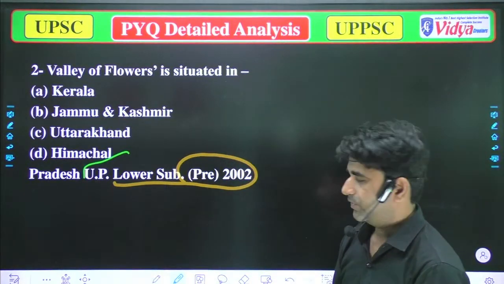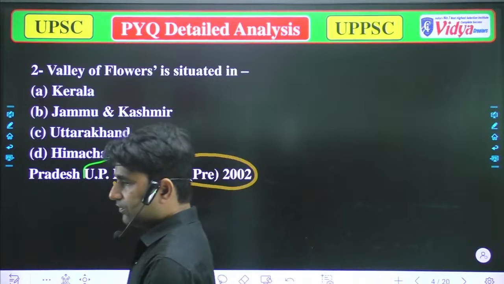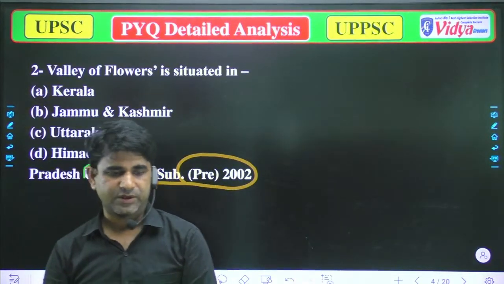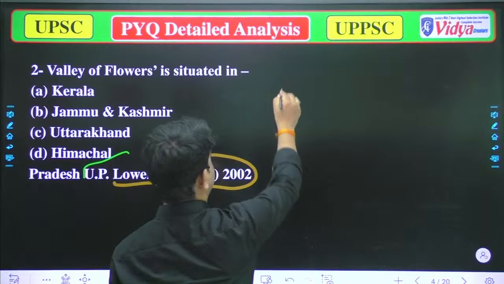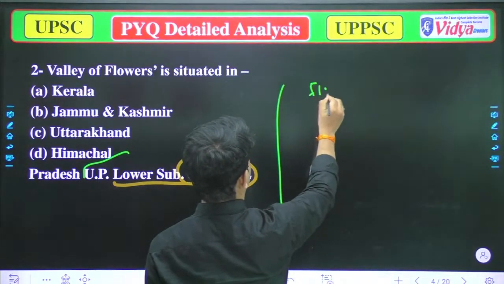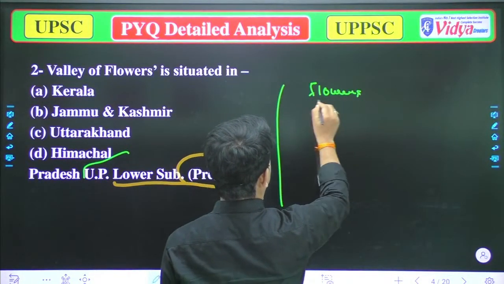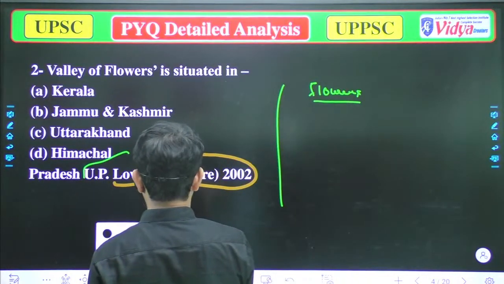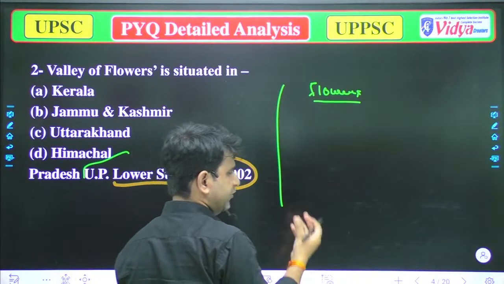Okay, so when we talk about the importance of flowers, as you know, flowers are the reproductive unit, you can say.